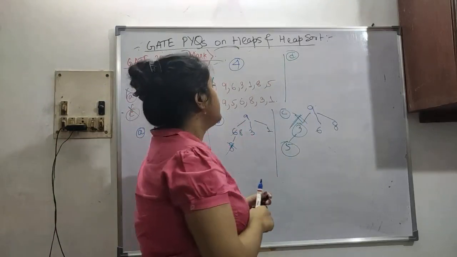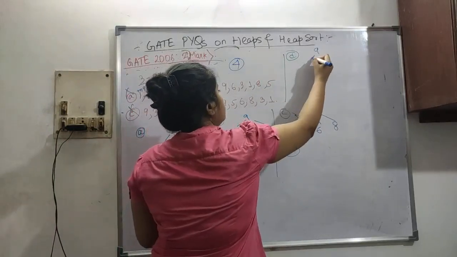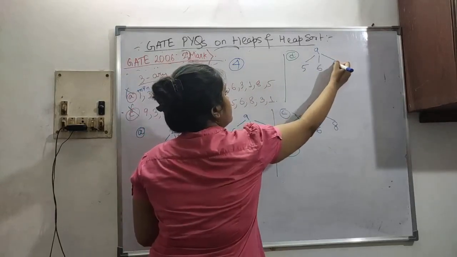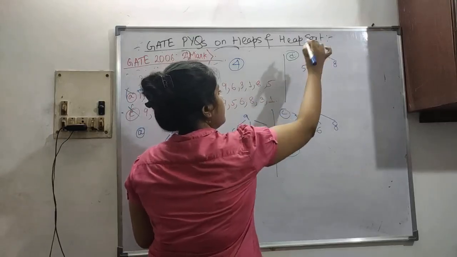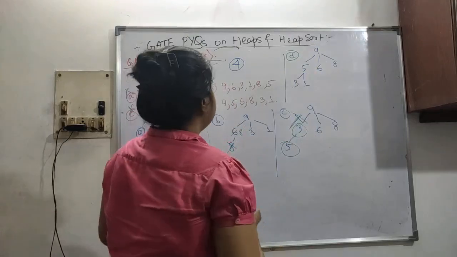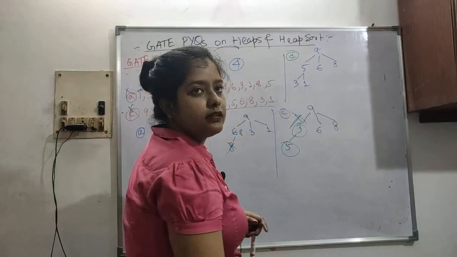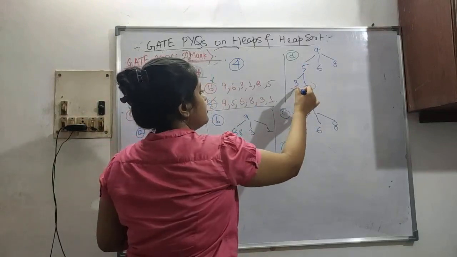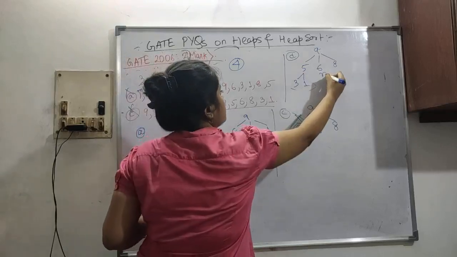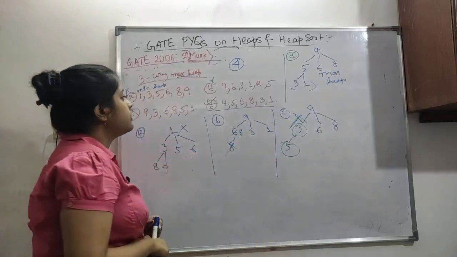Let's see option D. 9, then 5, 6, 8. All these are less than 9. Then 3, then 4. Yes, this is a max heap because all these elements are less than the root node. Again, 3 and 1 are less than 5. So this is our max heap. Now we will see the linked question to this one.